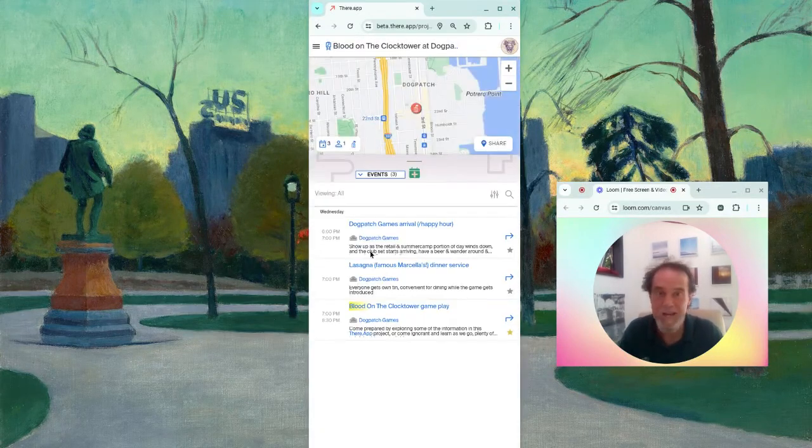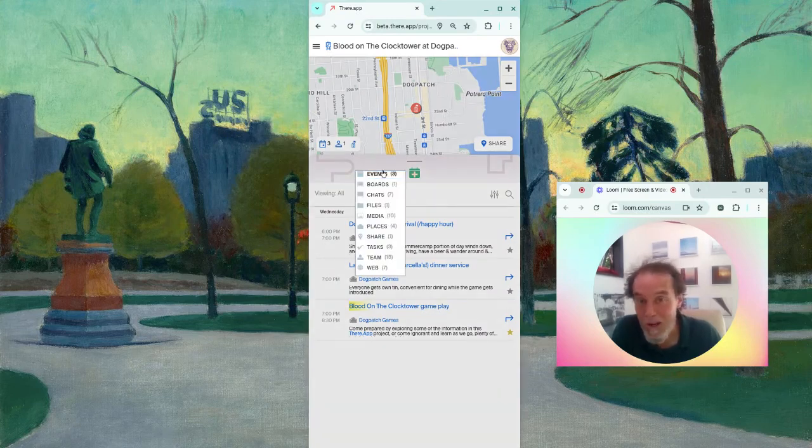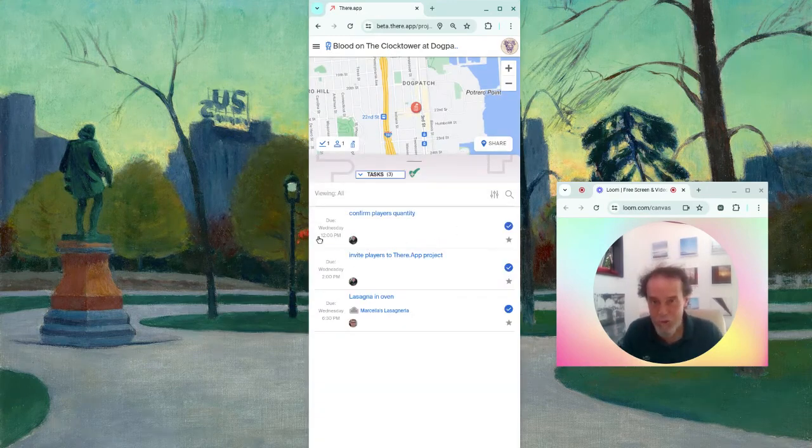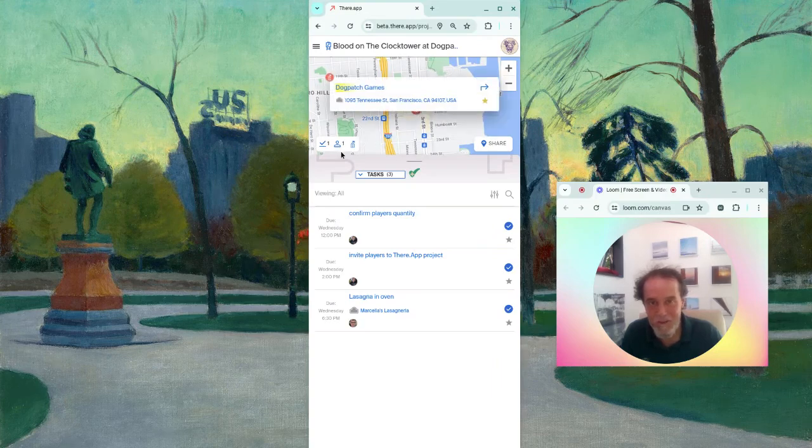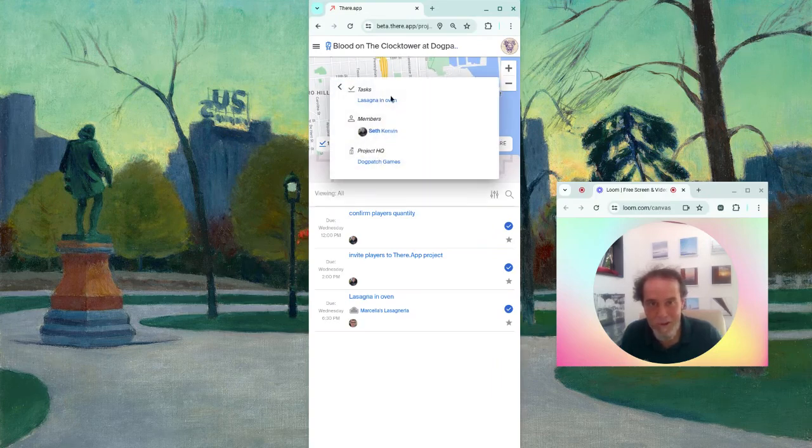The events module has the calendar for the evening. Early arrivals are welcome to have a beer with us. Lasagna is going to be served at 7, and then we'll move right into the main activity of gameplay. So that's why the star is here on that particular event as the main one for the evening. Things Shannon and I had to do to get ready for the evening are here in the task module with relevant due dates. In the case of lasagna in the oven, you can see that that's on the map as well.